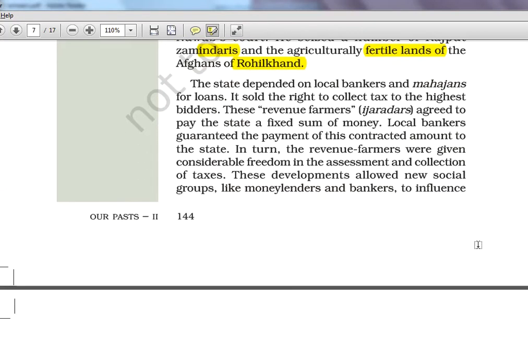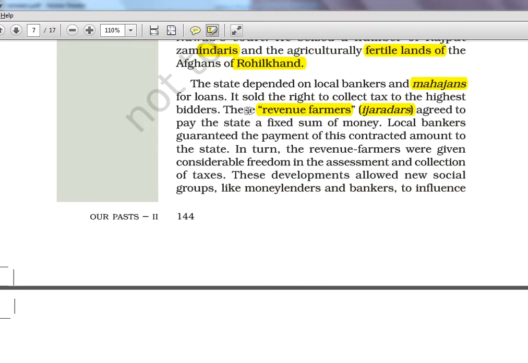Now one important term, revenue farmers. Revenue farmers they used to call Ijardar. The Ijardari system it's called. So the state depended on local bankers and Mahajans. Mahajans are money lenders, for loans. It sold the right to collect tax to the highest bidders. It's kind of like an auction.